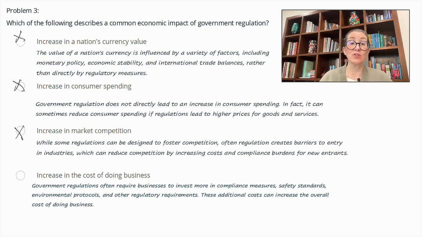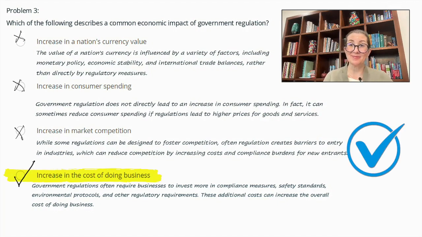Increase in the cost of doing business. Government regulations often require businesses to invest more in compliance measures, safety standards, environmental protocols, and other regulatory requirements. These additional costs can increase the overall cost of doing business. So this is the correct answer.